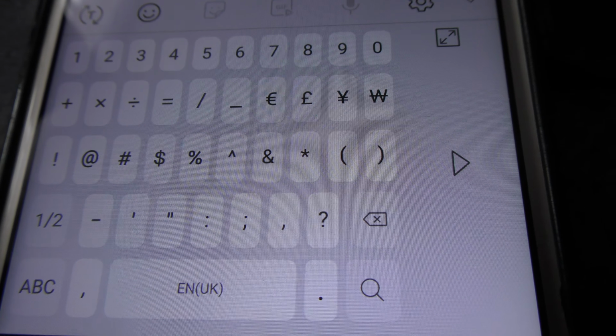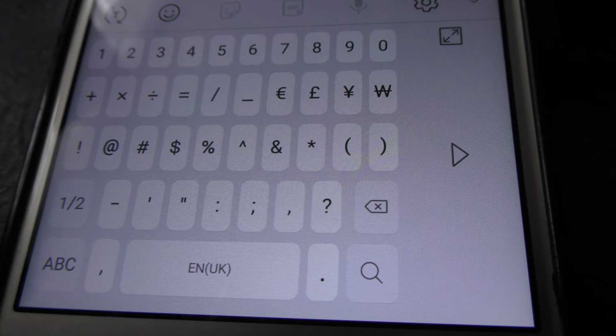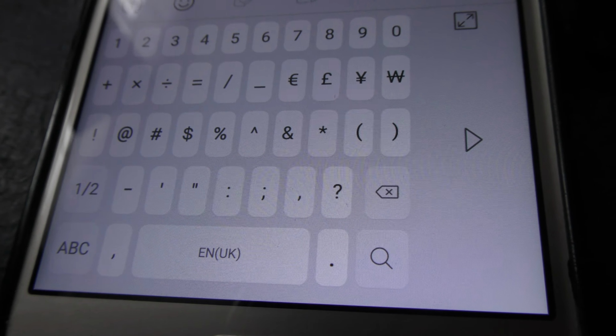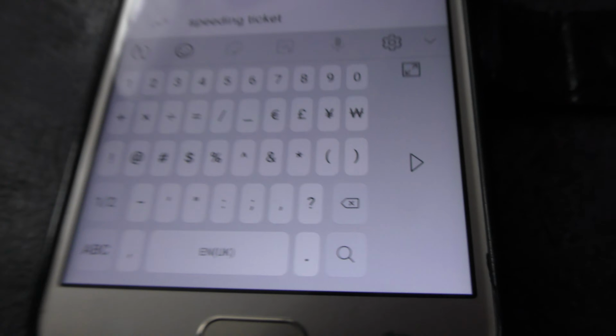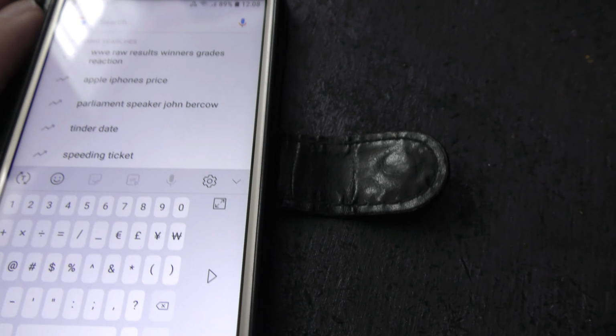That is how to make the change. I hope that's explained it to you. I'm sorry that Samsung don't provide a better explanation themselves, but that's how to make a custom symbol change on a Samsung Galaxy mobile phone.